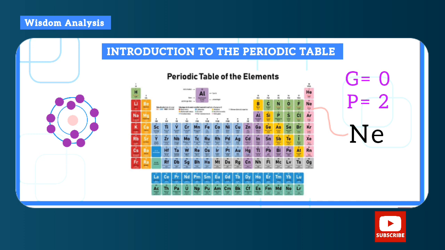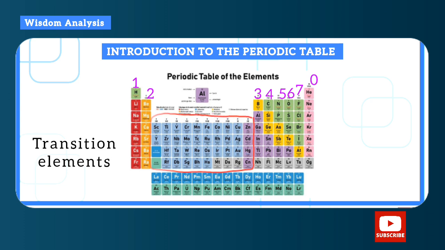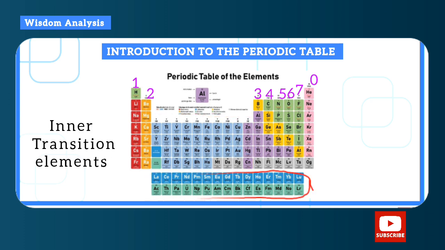So neon has the atomic number 10, so we use that to draw the electronic structure. You can see that the outermost shell, which has a maximum of 8 electrons, is fully complete right now, and so it is group 0. And then it has 2 shells, so period 2. So we count 1, 2, 3, 4, 5, 6, 7, and 0. Now you notice I omitted these middle guys. These are called the transition elements, while these guys are called the inner transition elements, which came from here.